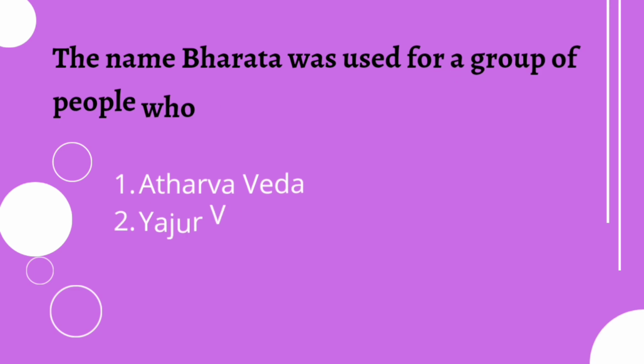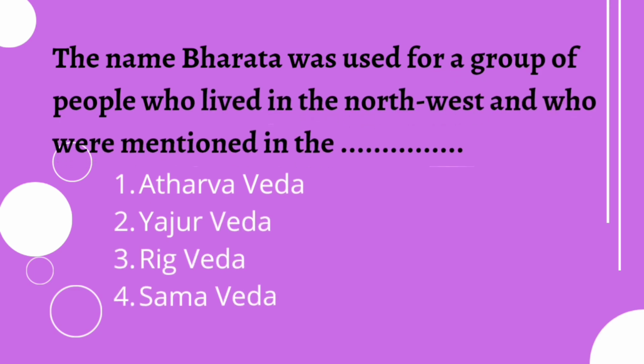Next question. The name Bharata was used for a group of people who lived in the northwest and who were mentioned in the dash. You have to identify in which way the group of people, that means Bharata, were mentioned. So first one, option 1 Atharva Veda, 2 Yajurveda, 3 Rig Veda, 4 Samaveda. So you have to identify in which Veda the Bharata group of people were mentioned.